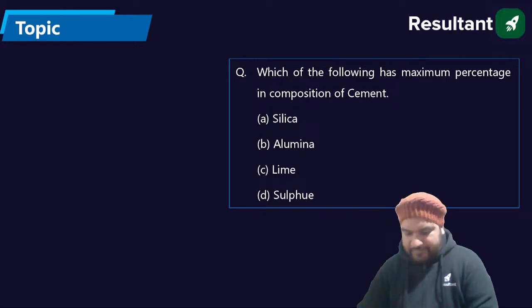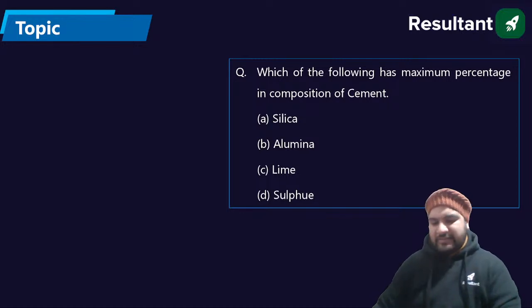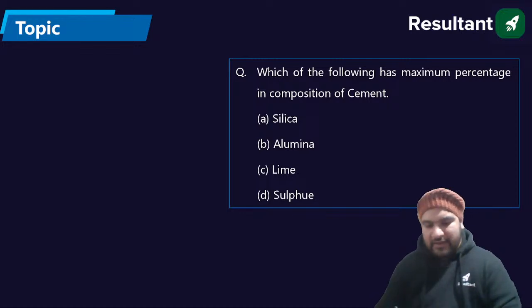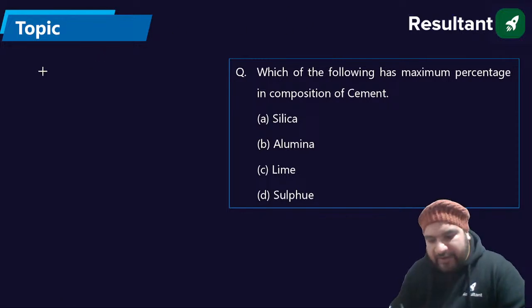What is the answer, guys? Which of the following has the maximum percentage? So silica has the maximum percentage. Vinay, it is the composition of cement. If I talk of the lime,